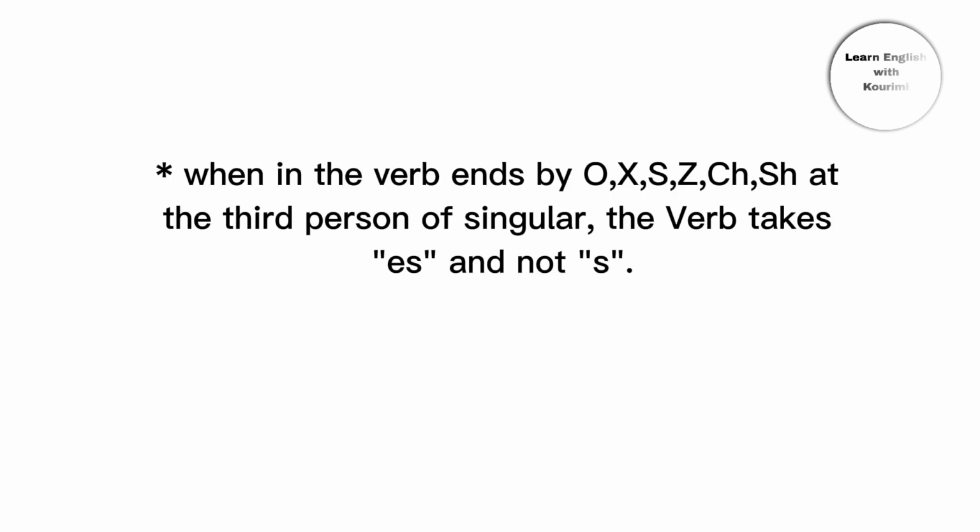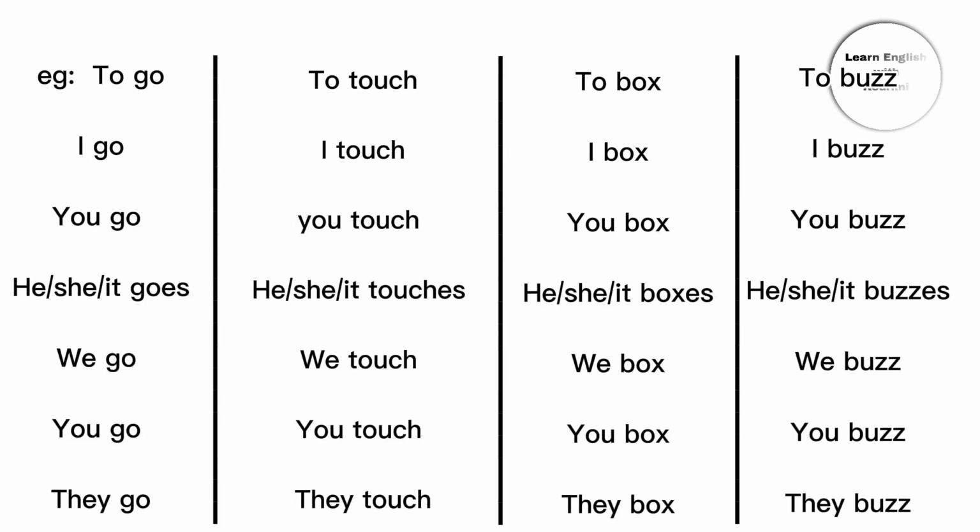When the verb ends in o, x, s, z, ch, or sh at the third person singular, the verb takes es and not s. E.g., to go. I go. You go. He, she, it goes. We go. You go. They go.